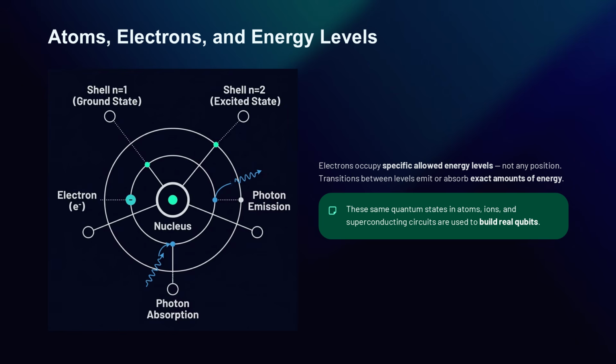So when you learn about electrons, levels, transitions, and quantum states in atoms, you are not just learning old textbook science. You are learning the kind of physical behavior engineers and scientists use when they try to build real quantum computers. Quantum computing depends on real physical quantum systems, and atoms help you understand how those systems behave.